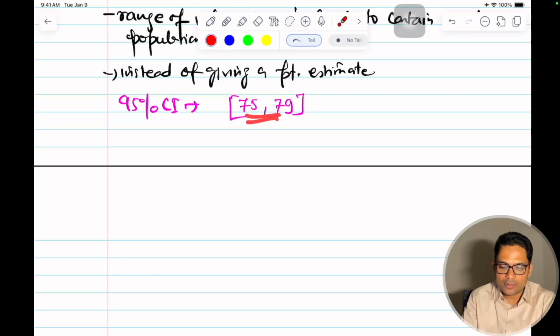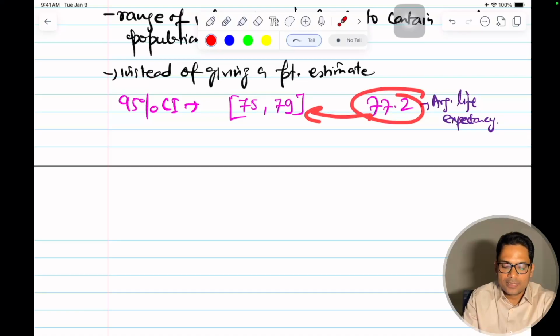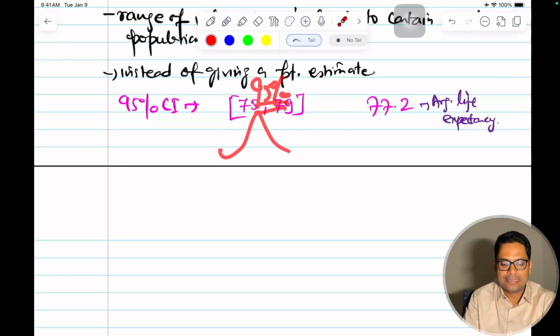No, because the average life expectancy would be some number. Say for example, that will be 77.2 or something. That is my average life expectancy. So I say that with 95% confidence it will be in this range, but this is one point, and I cannot say that there is a 95% probability chance of it falling in this range.